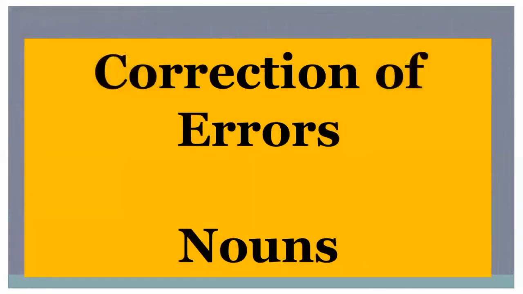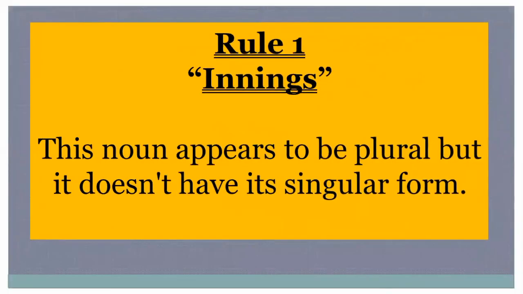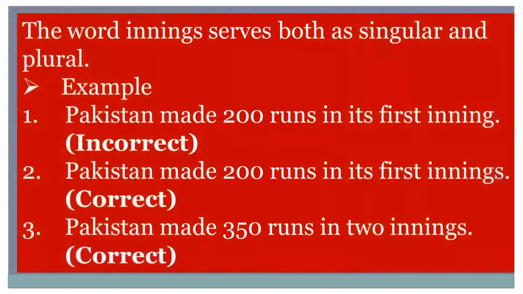And what kind of errors do we do in nouns and how can they be corrected? Look at rule number 1 in front of you on your screens. Rule number 1 is about the noun innings. This noun appears to be plural, but it doesn't have its singular form. The word innings serves as both singular and plural. For example, Pakistan made 200 runs in its first inning.